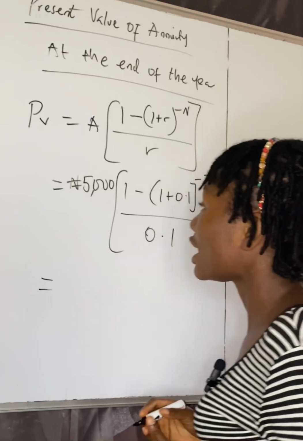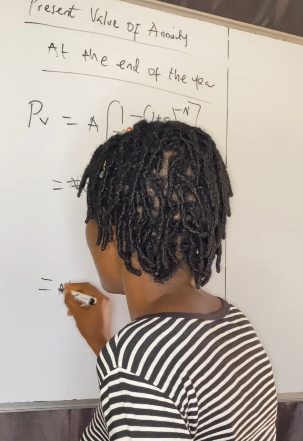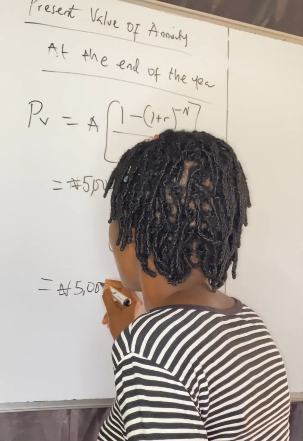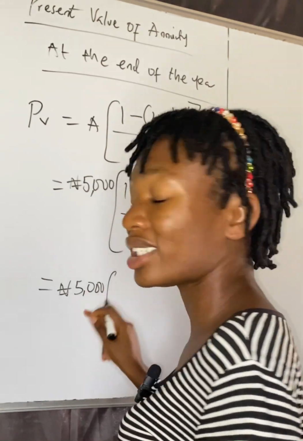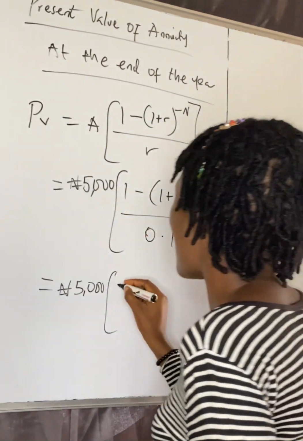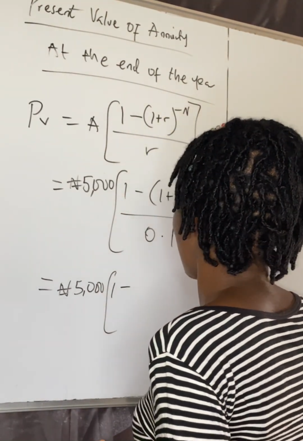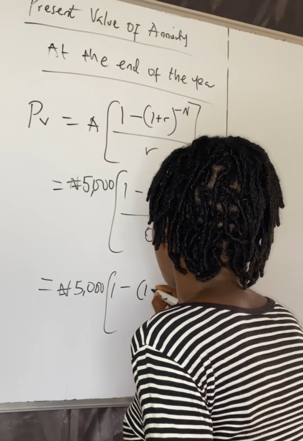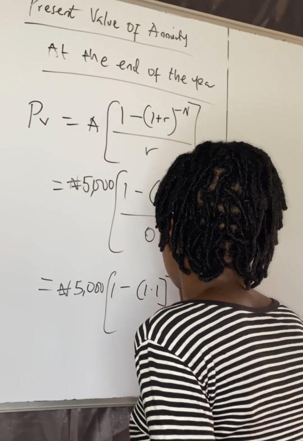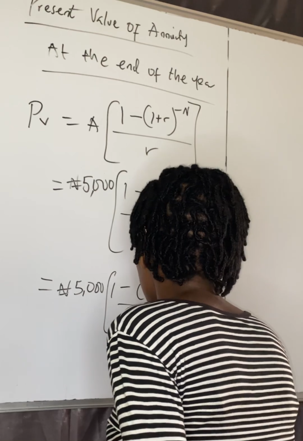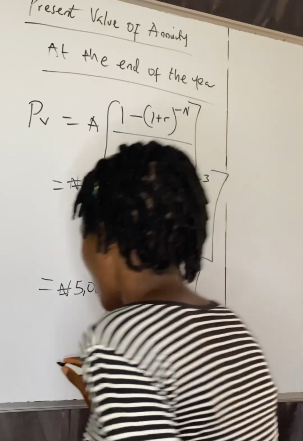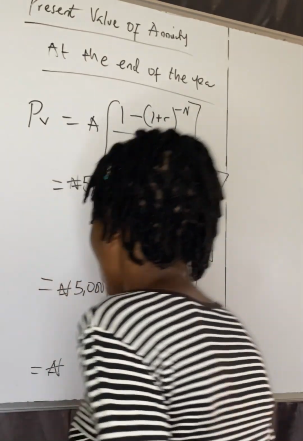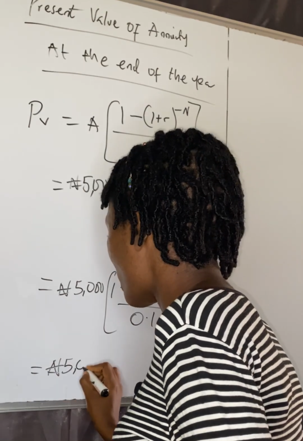So our present value, we have our annuity here to be 5,000 naira. This is the money we want to be receiving constantly, right? Now we have 1 minus 1 plus 0.1, 1.1 raised to power minus 3 over 0.1. Now let's solve further. We are having 5,000 naira.